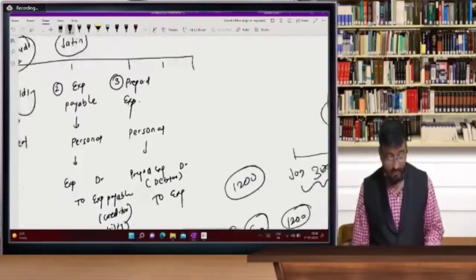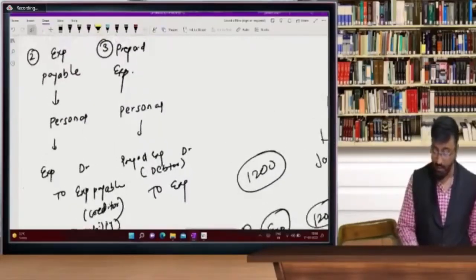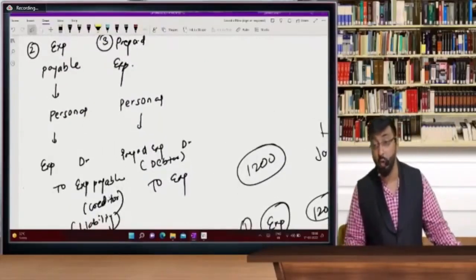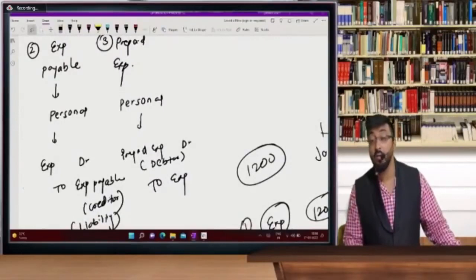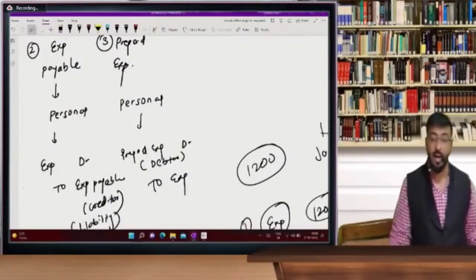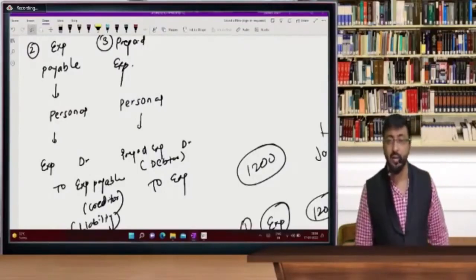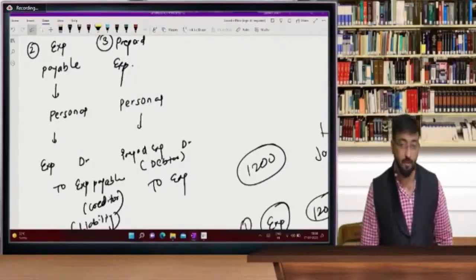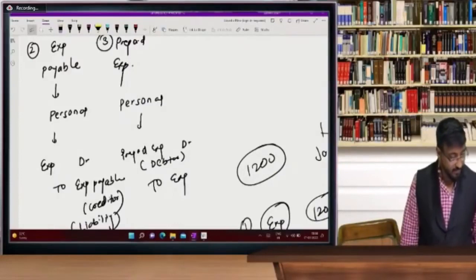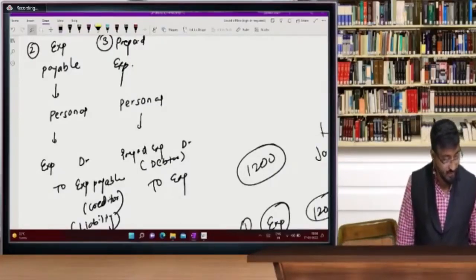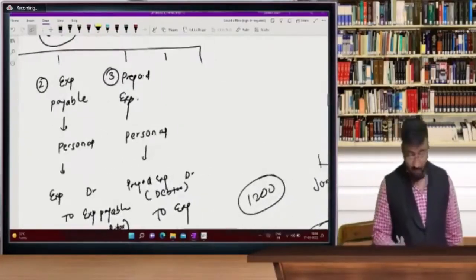So let's see who answered it very fast. So please write down prepaid expenses and you have to recall these entries. And please, today you revise it properly after this class. If you are getting wrong entry, you note down somewhere and write it or think on it afterwards. Yes, sir, getting this concept, prepaid expenses. Fourth one,